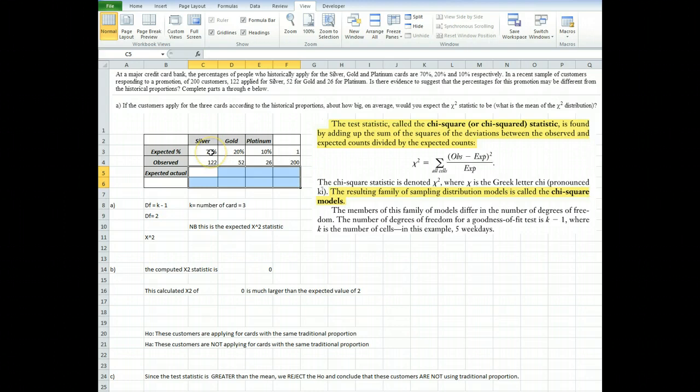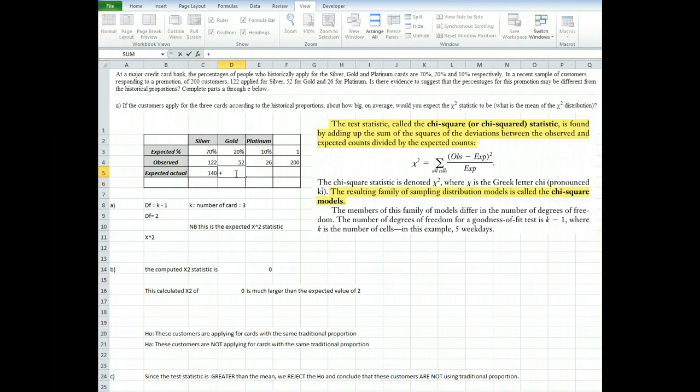So this 70% is what is expected, but what is that in terms of an actual count? It's going to be 70% times the total, which is 200. So of the 200 people sampled, 70% is 140, and that's what you would expect to have applied for silver.